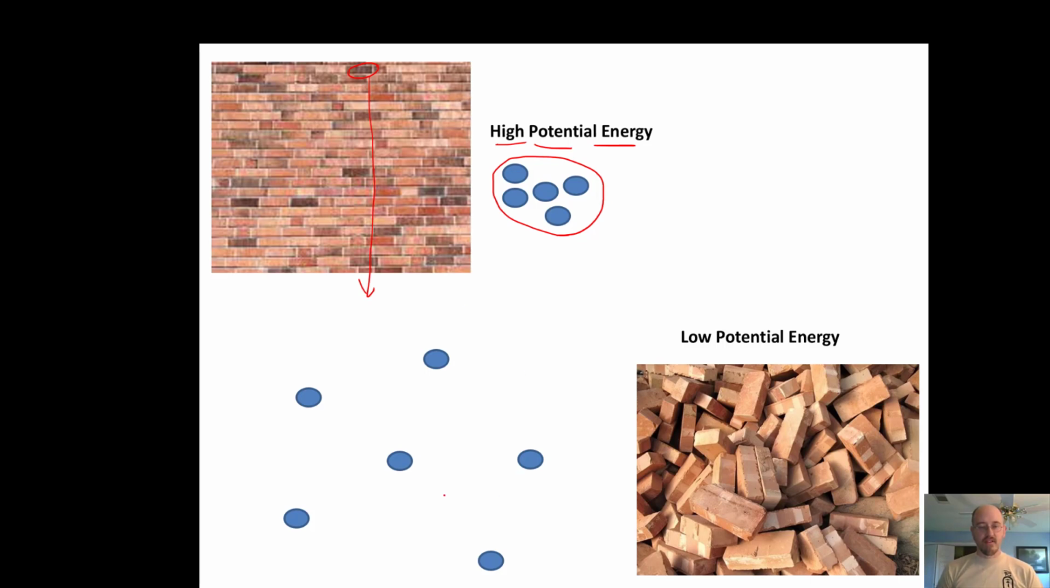Things that are spread out or chaotic have low potential energy, but you can go from this form to this form. You can do that, right? For a wall to fall down is just natural. That's going to happen all on its own. That's going to be spontaneous. That means eventually that wall will fall. It might not be fast. It's not instantaneous, but it's spontaneous.